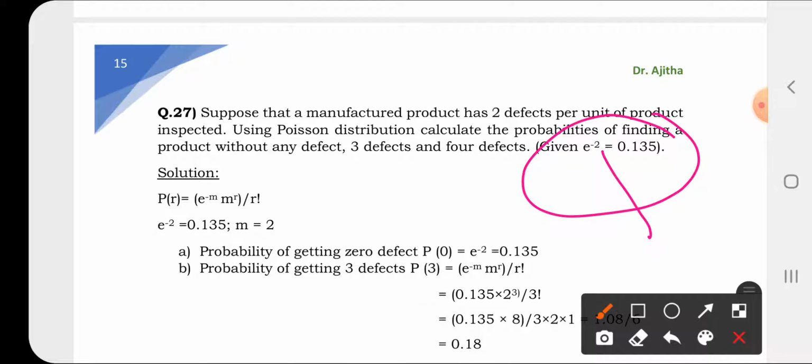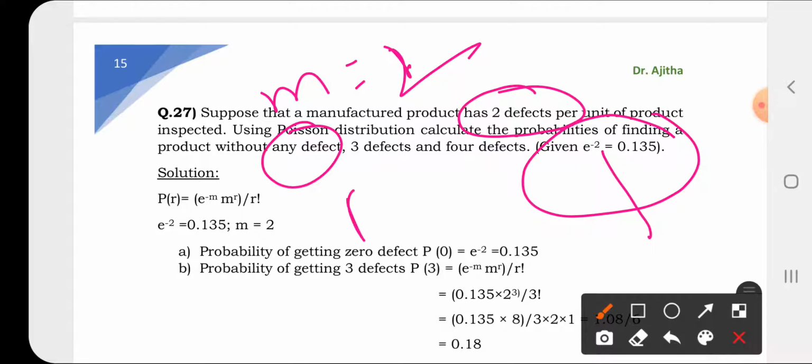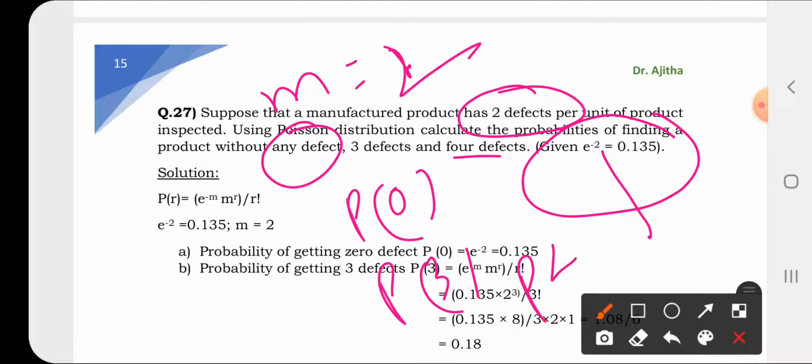Suppose that a manufacturer predicts 2 defects per unit of product. This 2 is your m. What you have to find out is the probability of finding a product without any defect. That is P0, you have to find out P3, and P4 with the help of that formula.